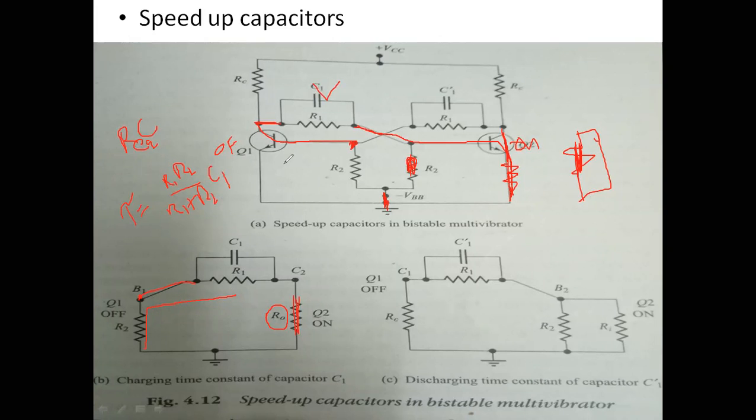This capacitor is charged when Q1 is off and Q2 is on. Now we will consider the second circuit. Keep in mind, this is nothing but the parallel combination of these two into C1.